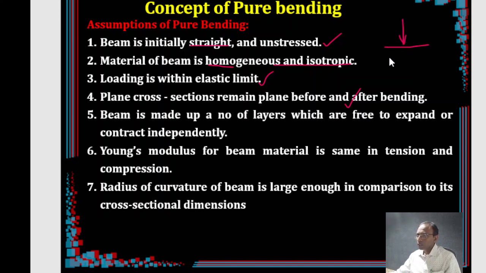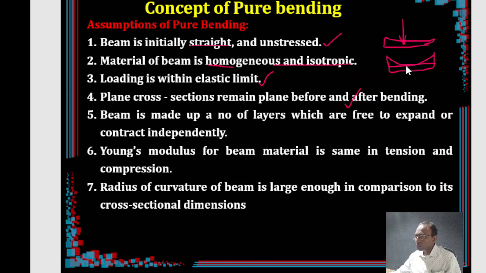What happens is it bends, like this. According to the distance from the neutral axis, we'll see. Some people might not have an idea about the neutral axis. In simple terms, the neutral axis is neutral: it is neither compressed nor stretched, in other words, neither tension nor compression. So there is one neutral layer here.